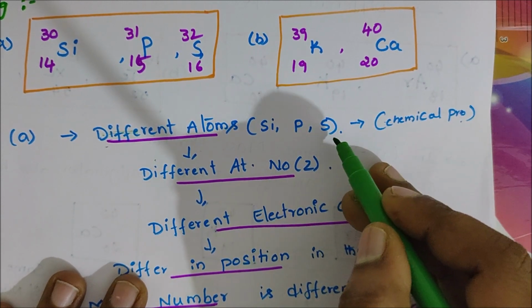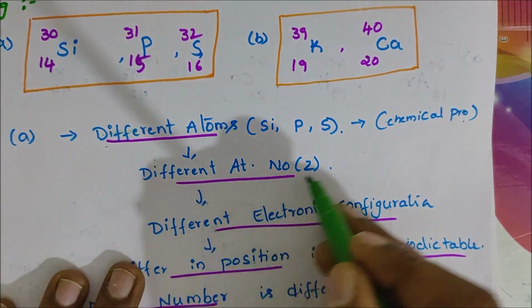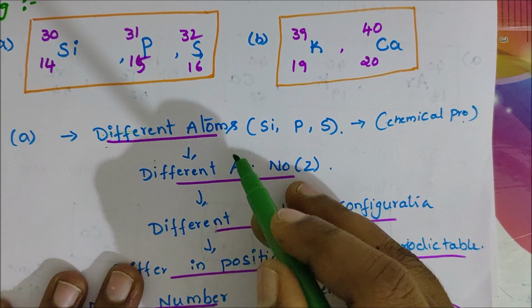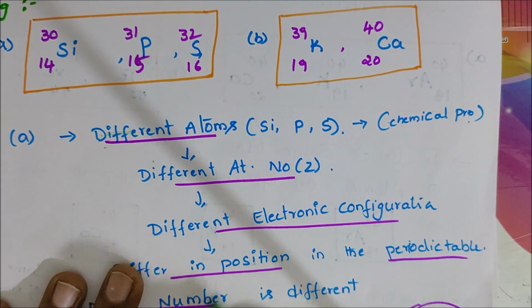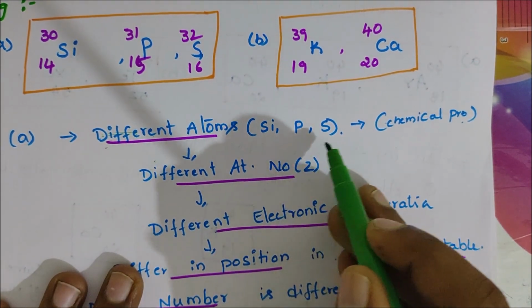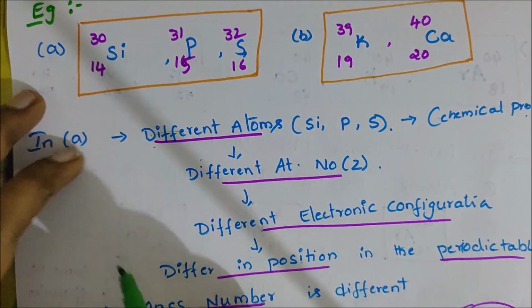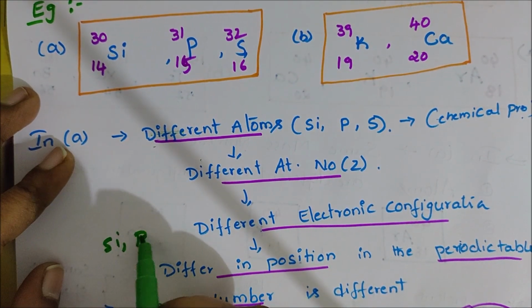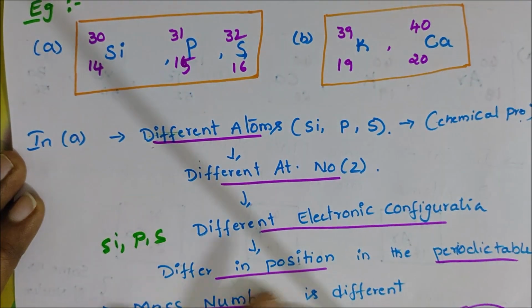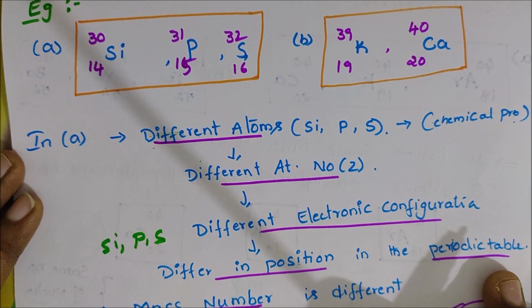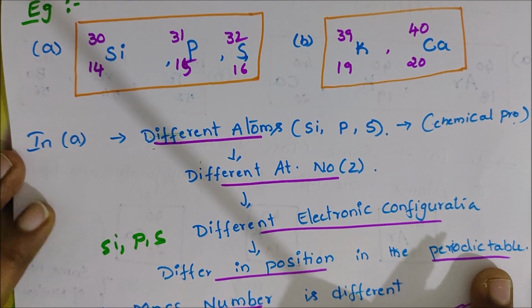So silicon, phosphorus, sulfur have different electronic configurations, and their positions in the periodic table are also different.